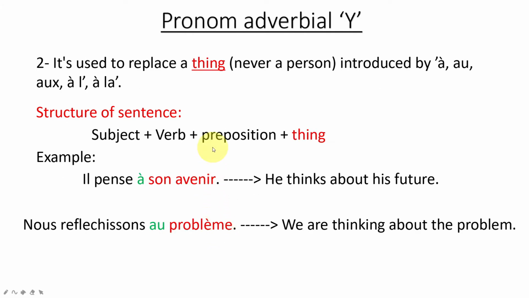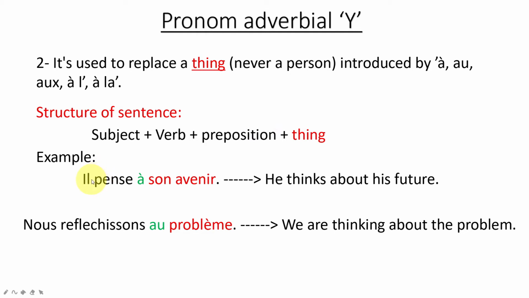Secondly, the adverbial pronoun y can be used to replace a thing but never a person. So this is very important. A thing but never a person, introduced by the preposition à, au, aux, à l', à la. So the structure of the sentence with the pronoun: subject plus verb plus preposition plus thing. Here we are replacing a thing but never a person with the help of the prepositions à, au, aux, à l' and à la.